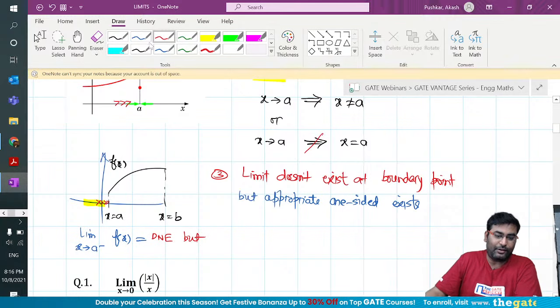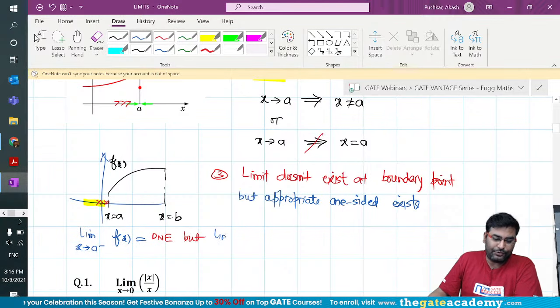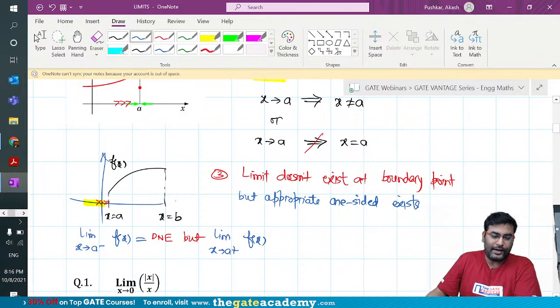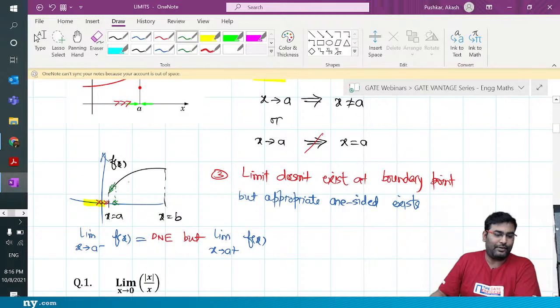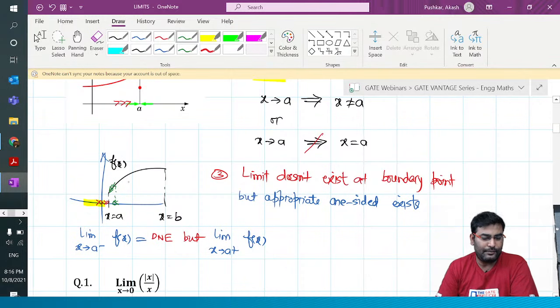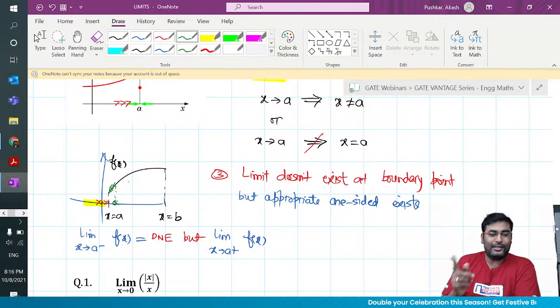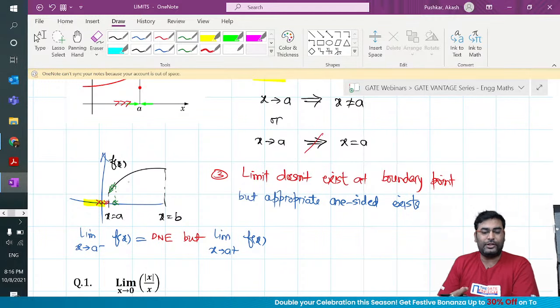But for the same function, if I try to find limit x tends to a plus, you can find the value from this side, because it is on the function and you can find some value. Getting it, guys? That's where it is going to be very useful when you do continuity questions.